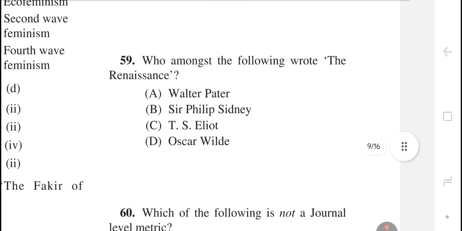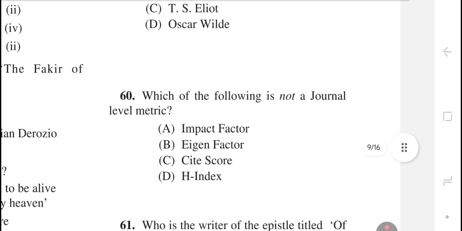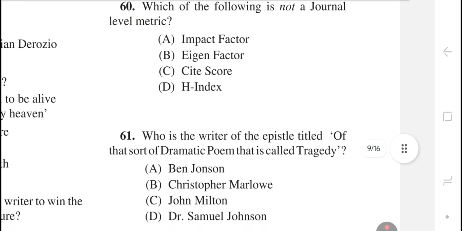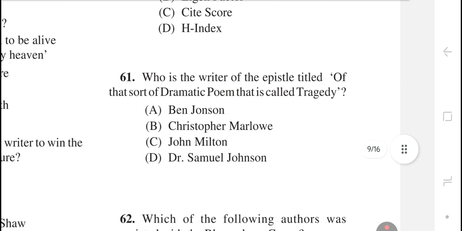Question number 59. Who amongst the following wrote The Renaissance? The right answer is option number A, Walter Pater. Question number 60. Which of the following is not a journal level metric? The right answer is option number D, H index. Question number 61. Who is the writer of the epistle titled Of That Sort of Dramatic Poem That Is Called Tragedy? The right answer is option number C, John Milton.